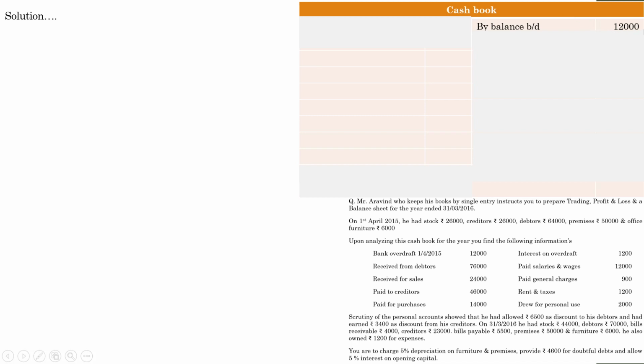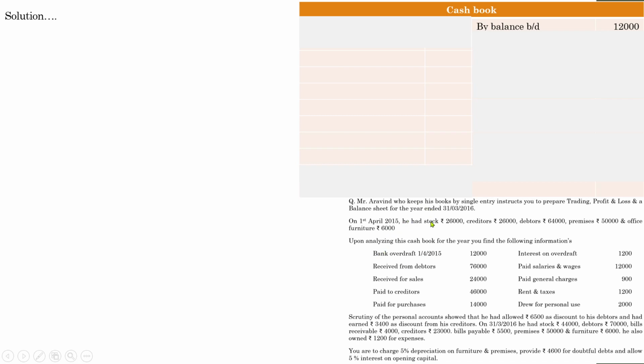It was taken from the bank. Since it was taken from the bank as an overdraft, we have to show it as a credit item, because the entry will be like that. That is why we have started with 12,000 on the credit side, not the debit side. After that, go through all the transactions regarding cash from the beginning. If there are any details regarding cash transactions, please pause and note them.